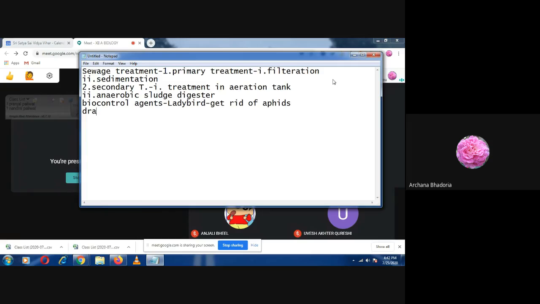Then the second one you remember, that is dragonflies. The other biocontrol agent is the dragonfly. Now what these dragonflies do, they eat up the mosquitoes.